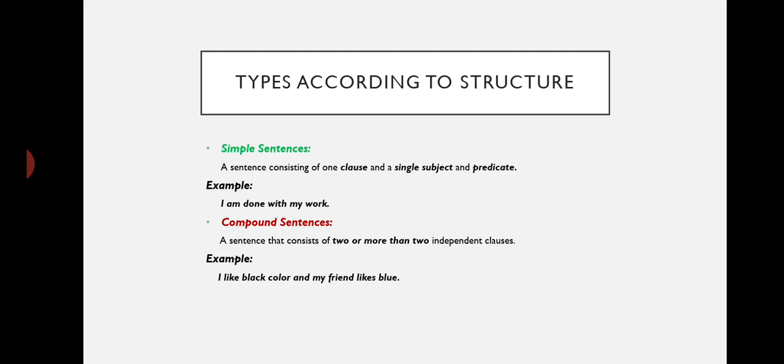So an example is given for you. For example, I like black color and my friend likes blue. Now, I like black color is one sentence, is one clause. My friend likes blue is another clause, and these two clauses of independent rank have been joined together with the help of a coordinating conjunction, and they have made a compound sentence.